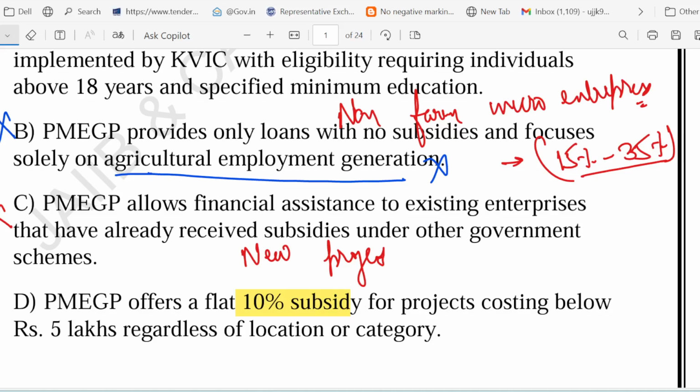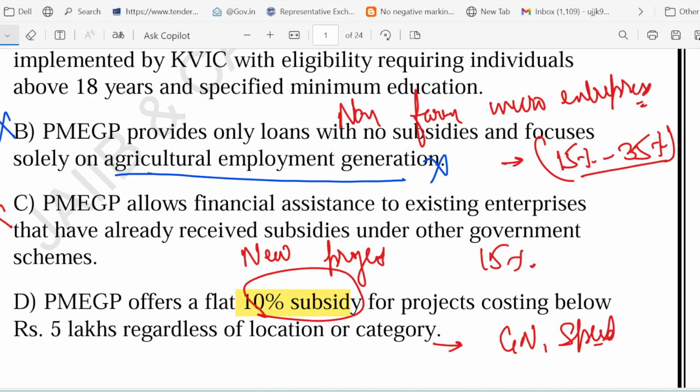What about option D? Option D says that it offers a flat 10% subsidy for projects costing below 5 lakh regardless of location or category. This is also wrong. Subsidy is not a flat 10%. It changes depending on whether the person is from the general category or from a special category like SC, ST, women, or differently abled. So subsidy can range from 15% to 35%.